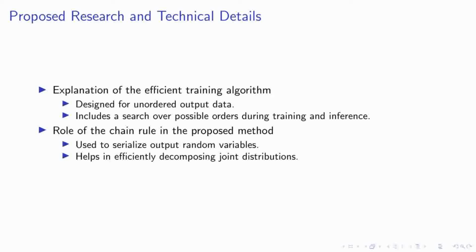We also leverage the chain rule in our proposed method. This rule plays a crucial role in serializing output random variables, enabling us to handle variable-length sequential data effectively. Furthermore, the chain rule aids in efficiently decomposing joint distributions, which is a key aspect of our model's ability to handle complex data structures. In essence, our research combines innovative algorithm design with established mathematical principles to tackle the challenges of unordered data in language modeling and graphical models.